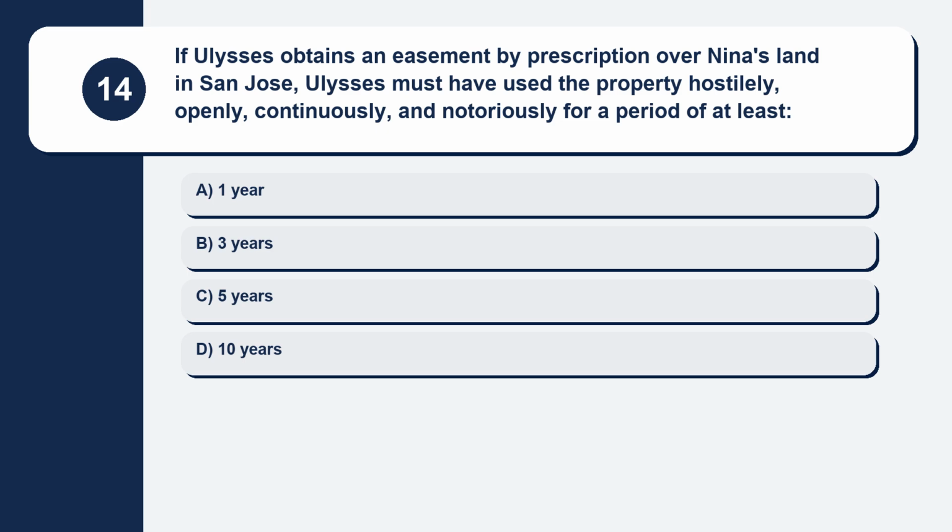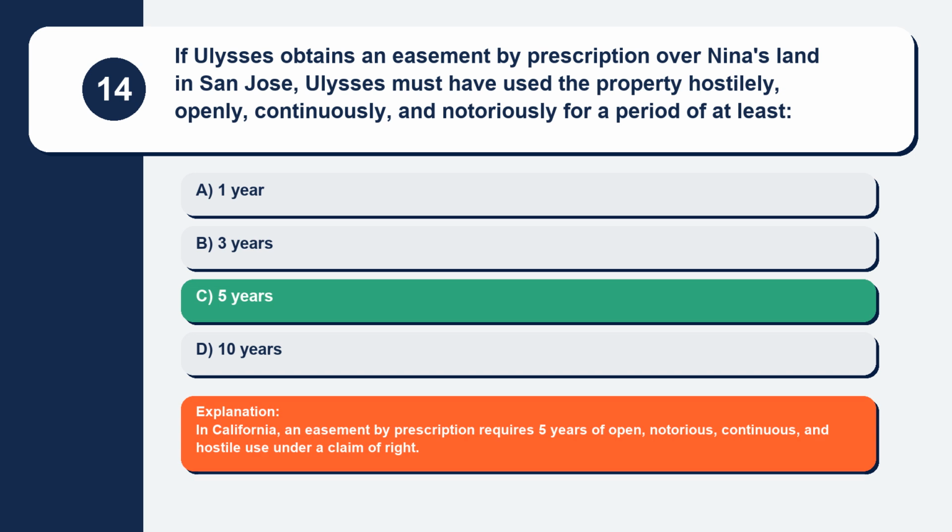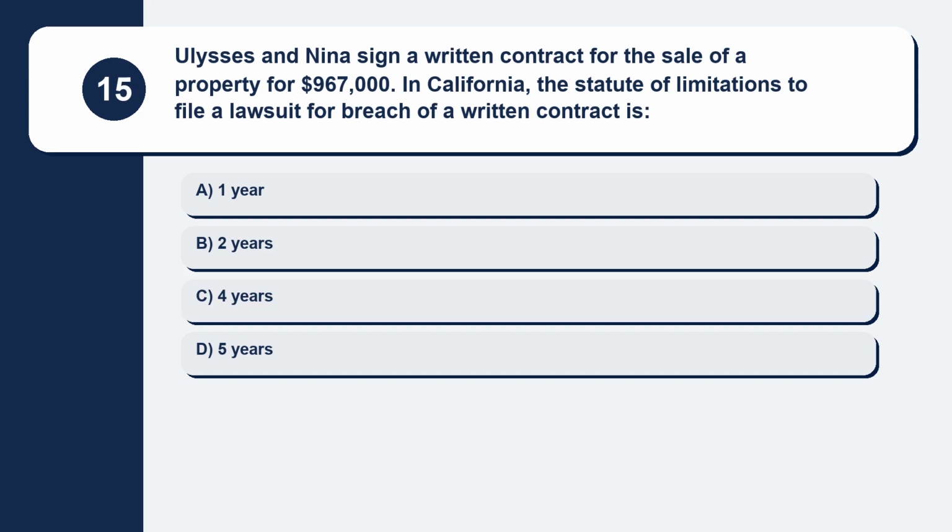Here are your options. Option A, 1 year. Option B, 3 years. Option C, 5 years. Option D, 10 years. The correct answer is option C, 5 years. Explanation: in California, an easement by prescription requires 5 years of open, notorious, continuous, and hostile use under a claim of right. Question 15. Ulysses and Nina sign a written contract for the sale of a property for